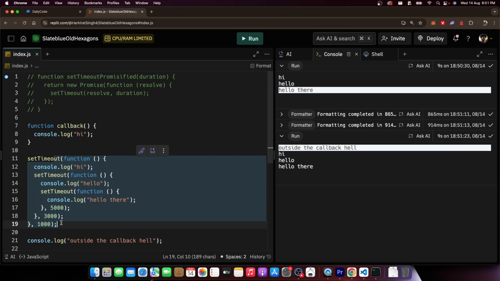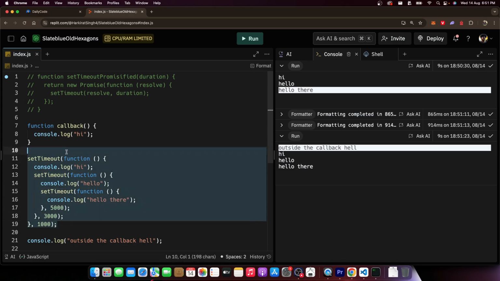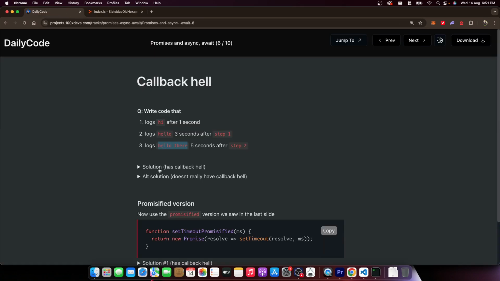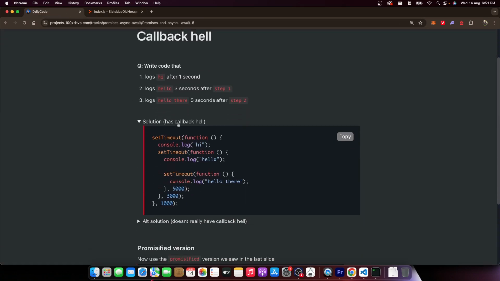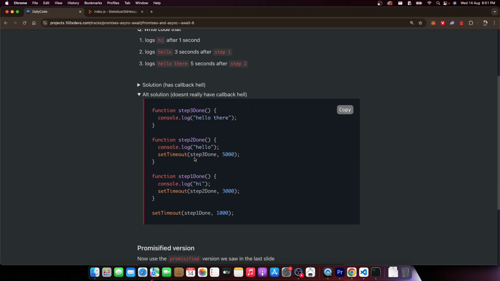Okay, what exactly is an async operation? How can we get rid of this? How can we get rid of callback hell? Do you have an approach in mind? One approach I just shared a while back, which was, again, this is the ugly solution. This is a solution that actually doesn't really have callback hell. At least visually it doesn't.